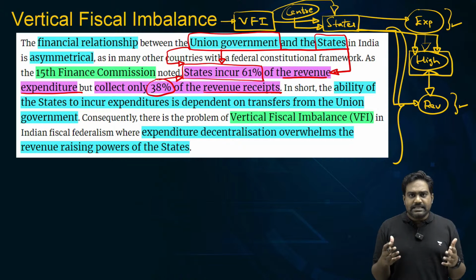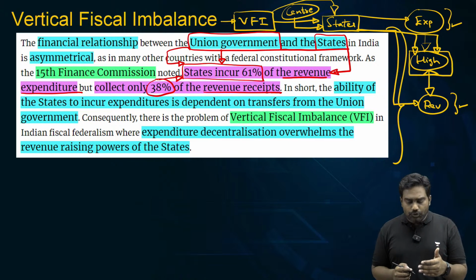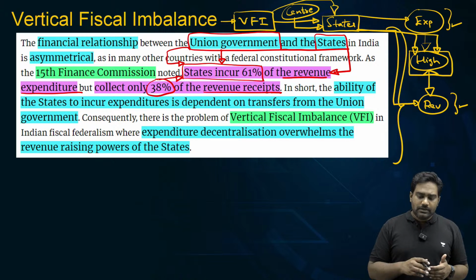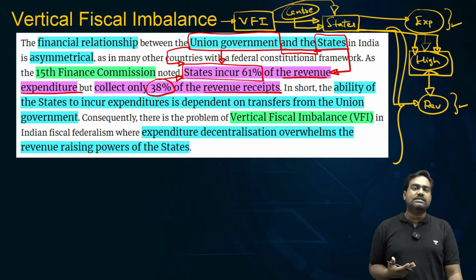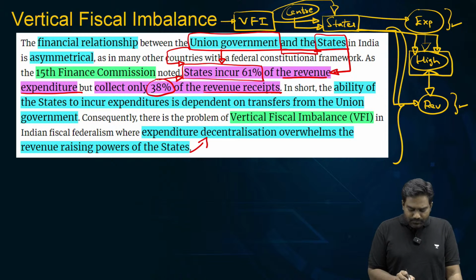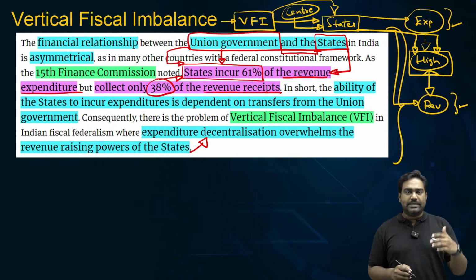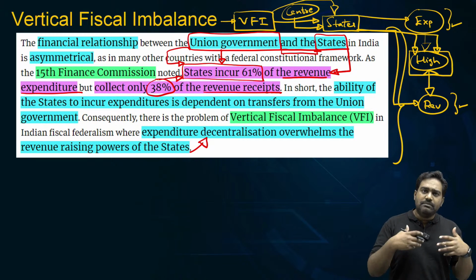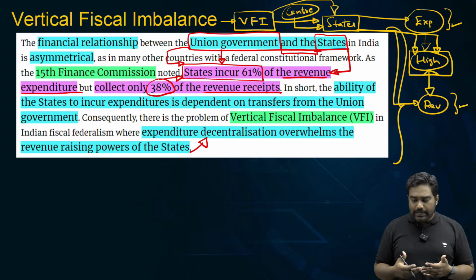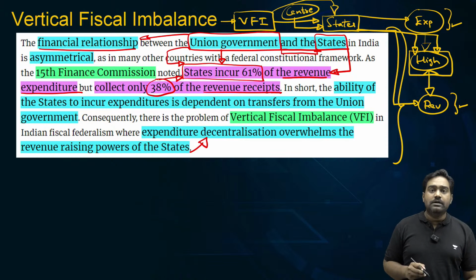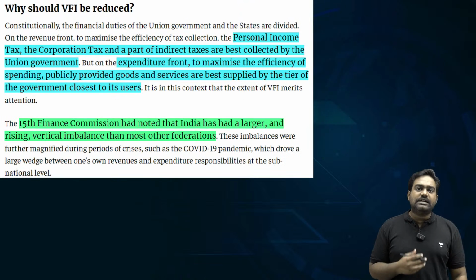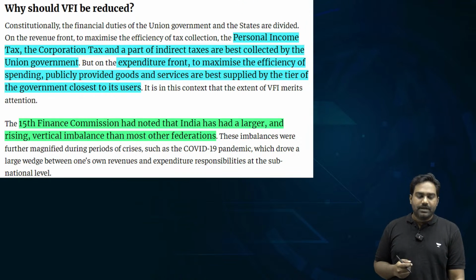In a healthy fiscal setup, there should be a better balance and a greater devolution of funds should be happening from the center to states, so states are less dependent on the center for finances. But in the case of India, if you look at the financial relationship between center and states, states have become heavily dependent on the center, and this could be unhealthy for a democracy and for a federal setup. So, that is the concern being flagged by the writer.